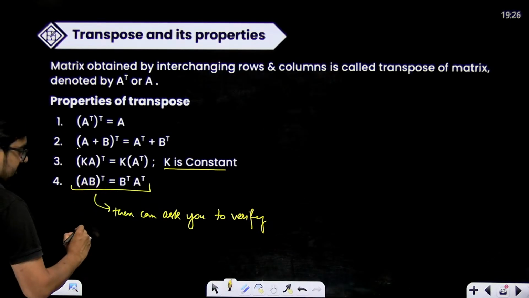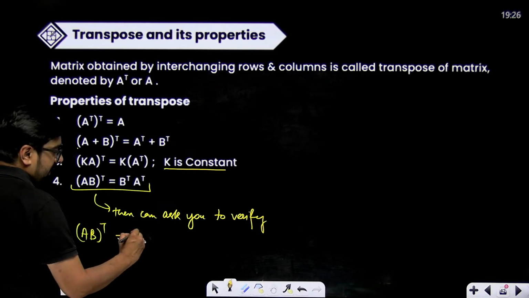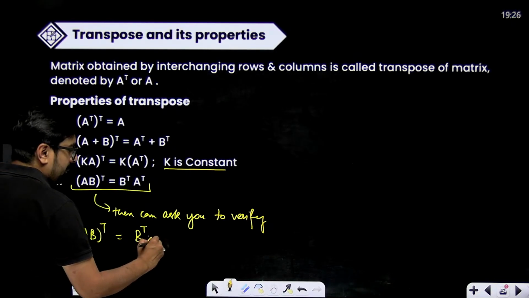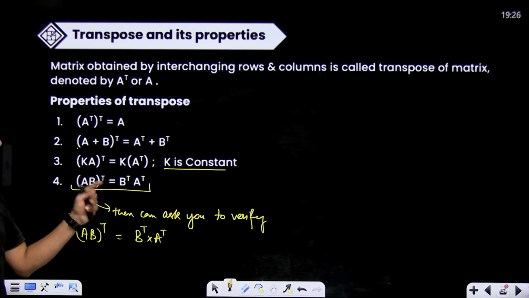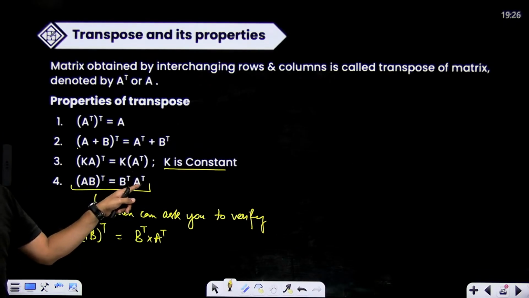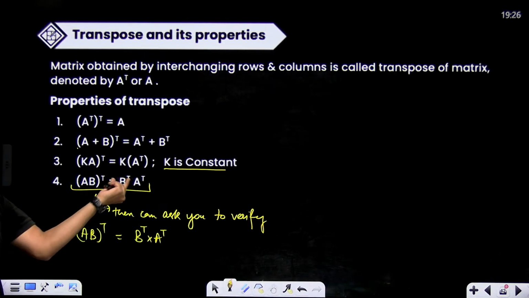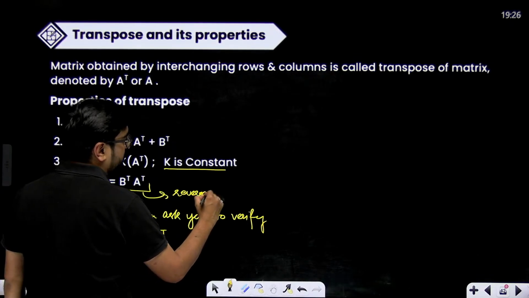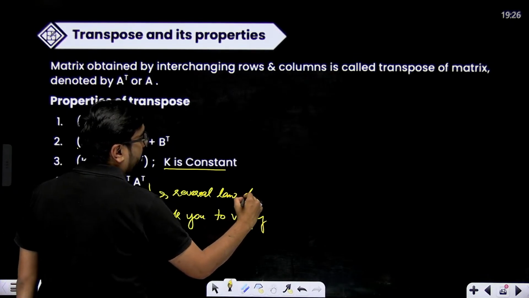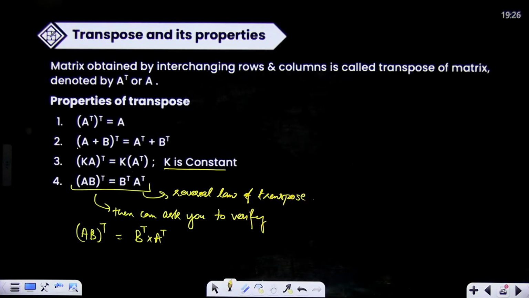A and B are two matrices. Multiply them and find their transpose, and find the transpose of B multiplied with transpose of A. So reversal law will work here. AB whole transpose will be equal to B transpose multiplied with A transpose, not A transpose multiplied with B transpose. This is also called reversal law of transpose, and they can ask you to verify this.